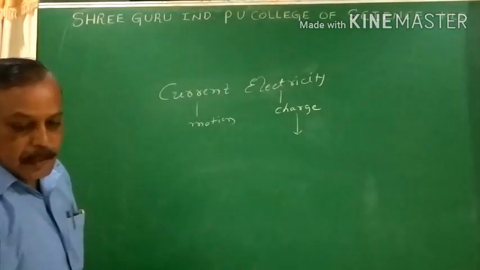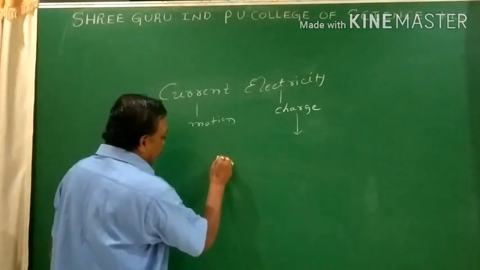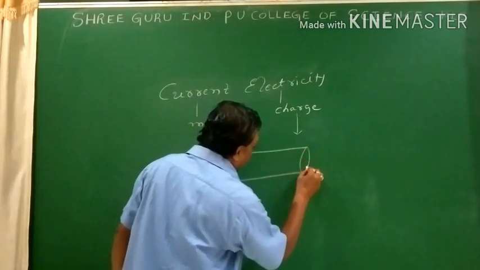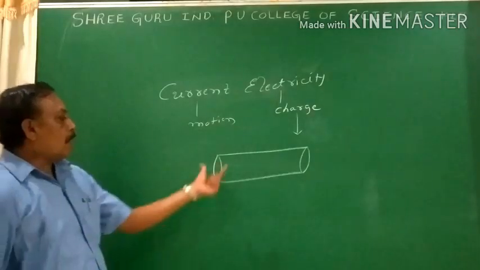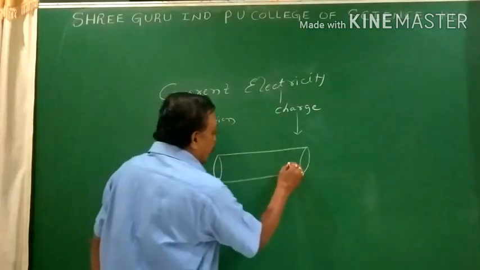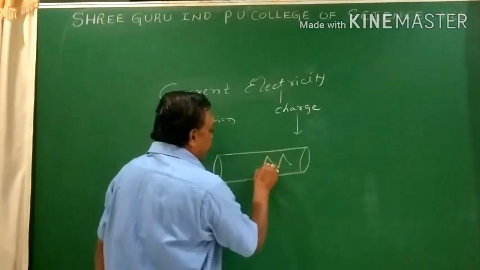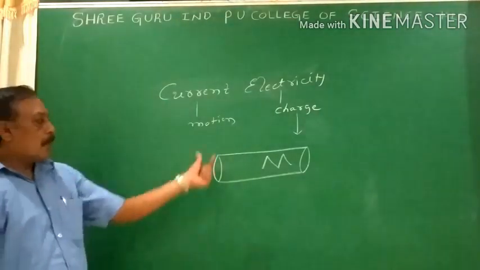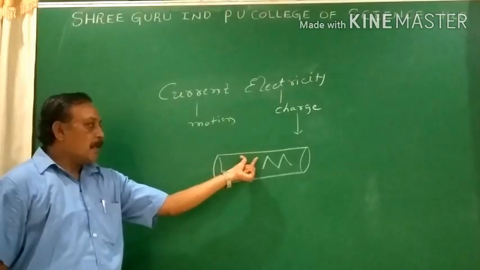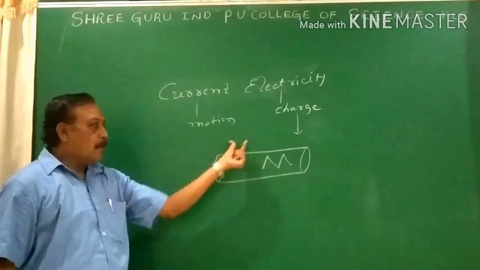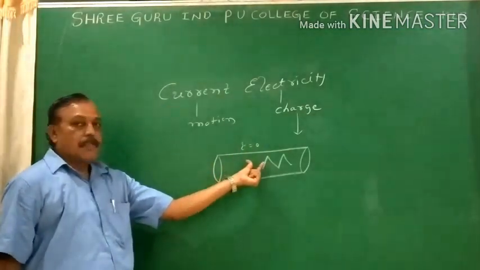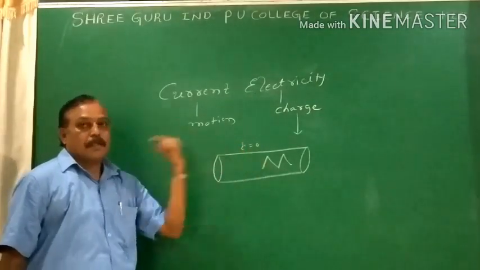So I take the conductor. If I take the conductor, there are so many free electrons inside the conductor. It is made up of atoms, the building block. These free electrons are under zigzag motion, random motion. Due to the random motion, while crossing the cross-section area, the resultant velocity, the average velocity of the electrons in the absence of an electric field, is zero. Hence, they do not constitute the current.